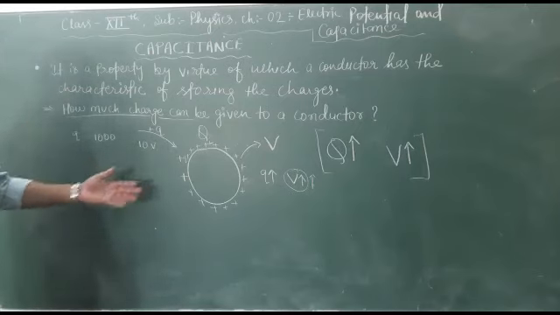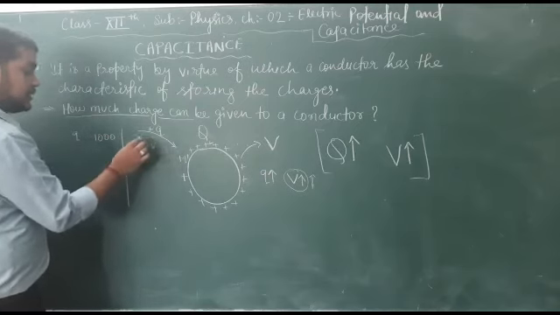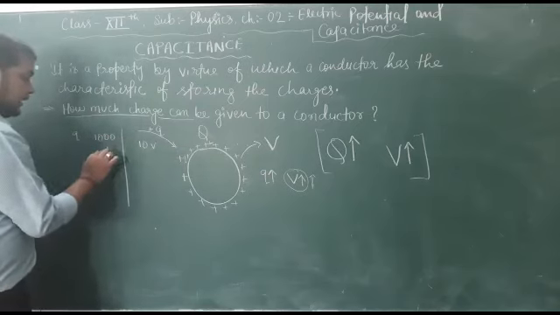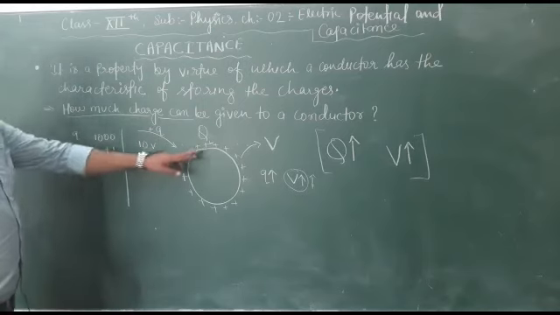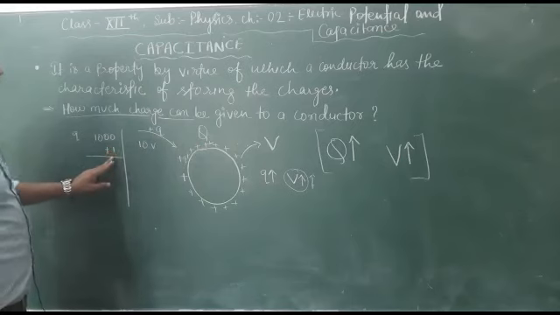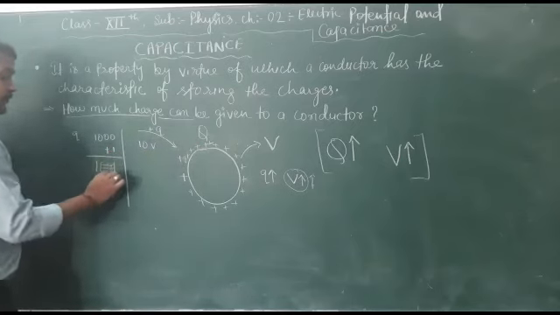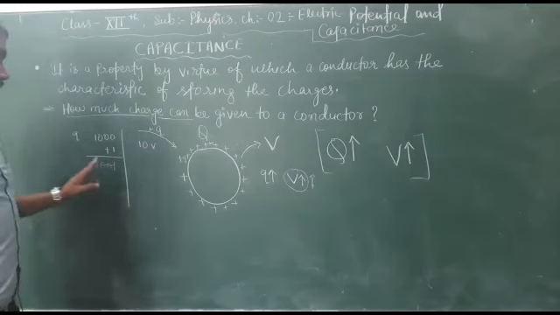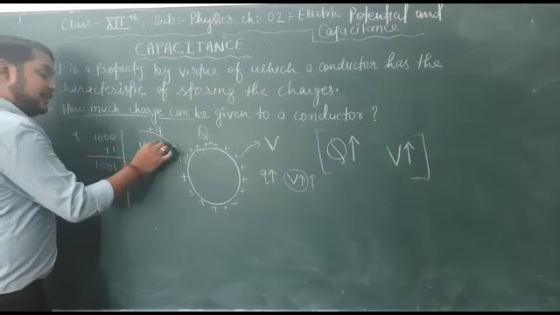It's an assumption. Now again from an external source, I just add one more charge. Then according to mathematics, 1000 were already present, one I have externally given extra, so the total number of charges must be 1001, and due to this increased number of charges, the potential must be raised by some value.